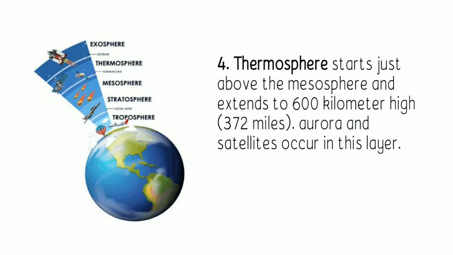Next we have the thermosphere. It starts just above the mesosphere and extends up to 600 kilometers high, or 372 miles above. In addition, aurora and the satellites occur in this layer. We have two types of aurora: the aurora borealis, or the northern lights, and the aurora australis, which is the southern lights.